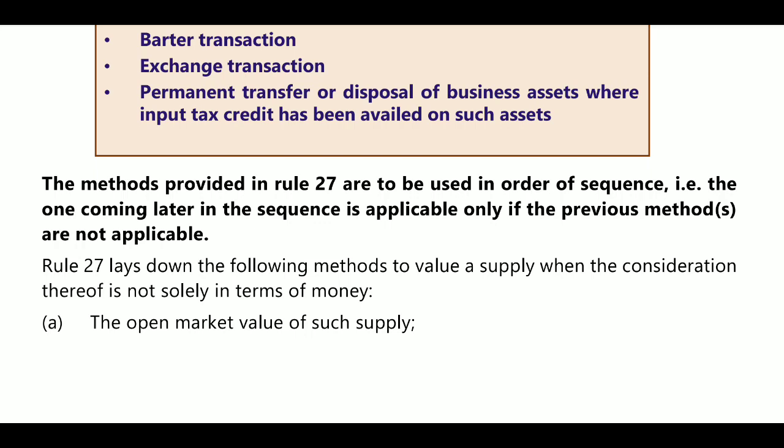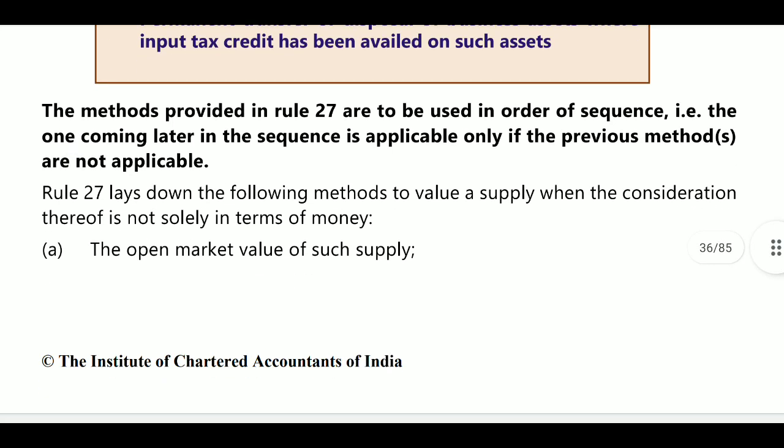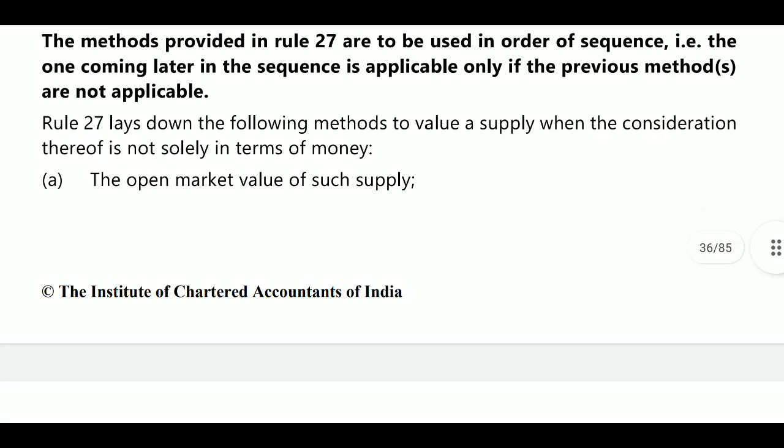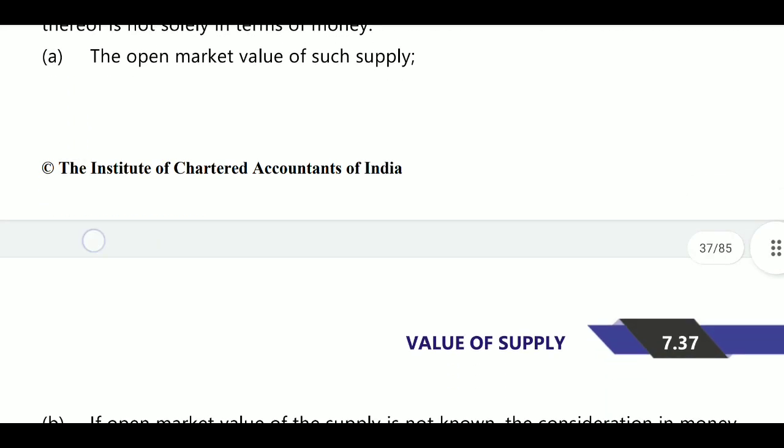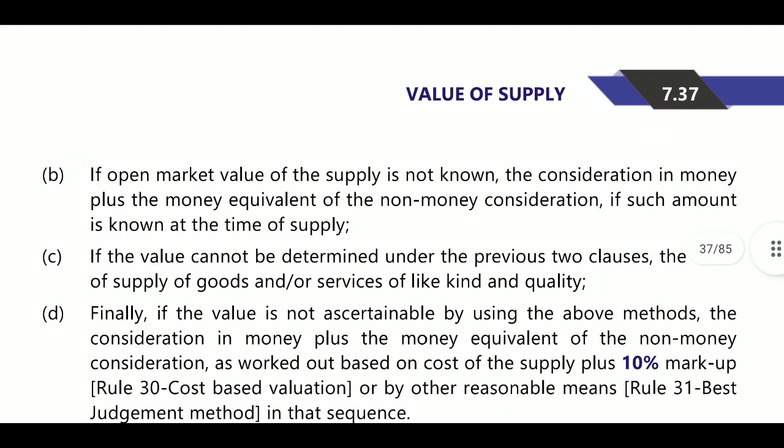You will not skip one sequence and will not jump to another sequence. First, open market value will be considered. Whatever the open market value is, you will consider that as the price. Next, if the open market value is not there for our product, then go for